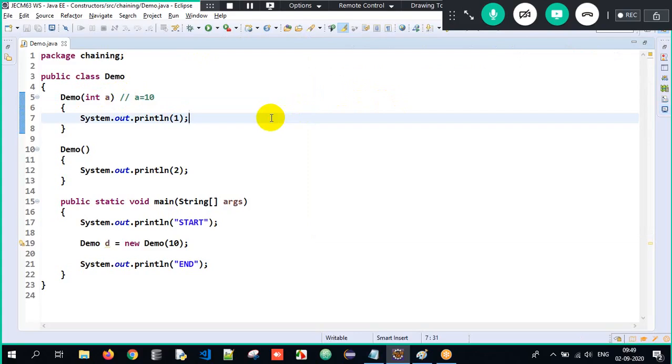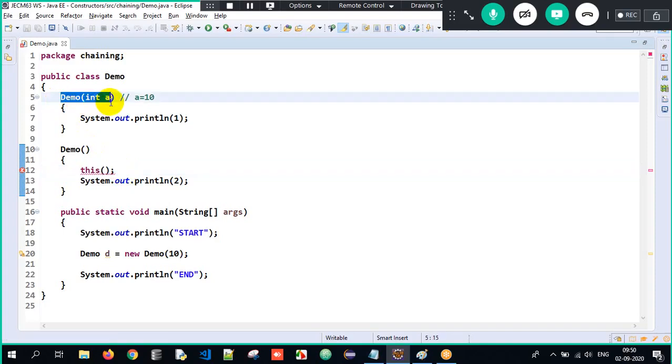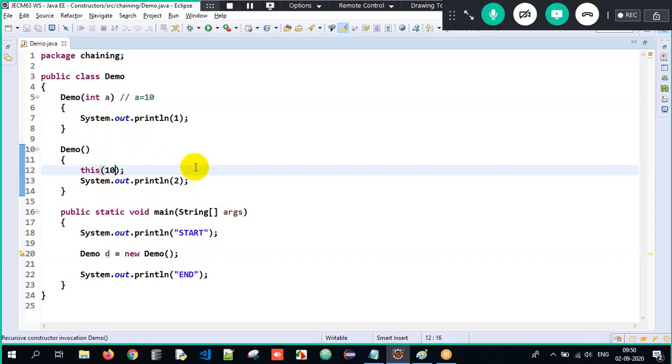Got it? Perfect. Sir, but my requirement is that I should be able to create only one object, but both constructors should get executed. Therefore, I have to make use of the this calling statement. When I write this of, I am trying to call another constructor in the same class. If I'm trying to invoke this constructor, it is accepting an integer argument A, so I have to pass an integer value here. So now what will be the output?